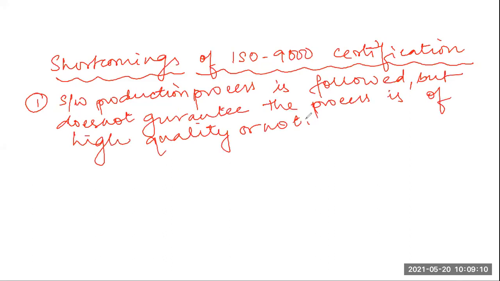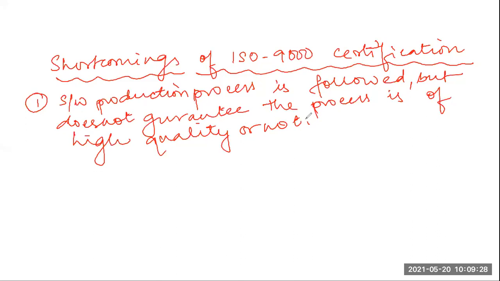We have all seen that ISO 9000 always checks whether a few processes have been followed or not. They will always check whether this thing has been followed, whether this document is present, whether that thing is there.